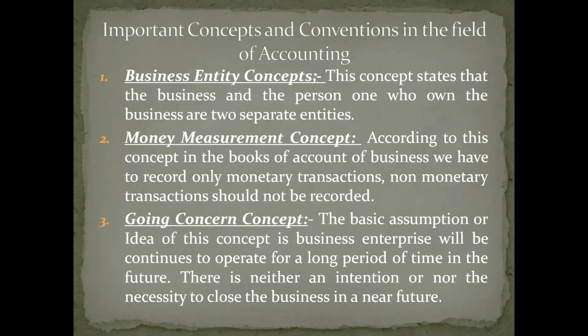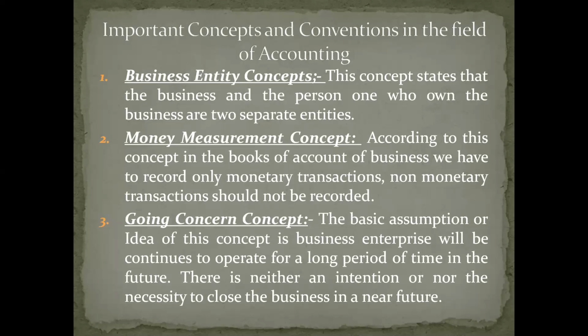It is called the business entity concept. You might have heard about certain well-known businesses like Infosys, Wipro, TCS, the Tata Group. Those businesses are completely different and completely separate. They have their own recognition in society. We are not supposed to treat those businesses and their owners as one and the same. We should treat the business enterprise and its owner as two separate entities.